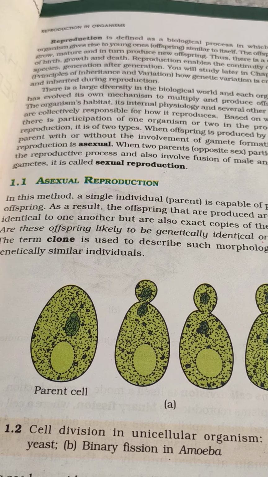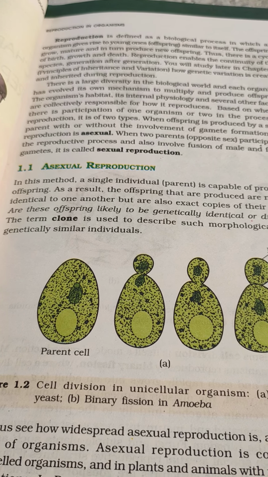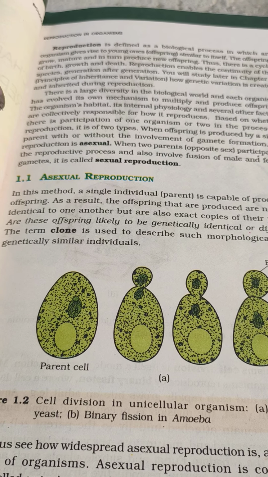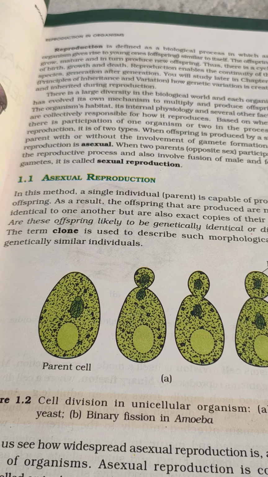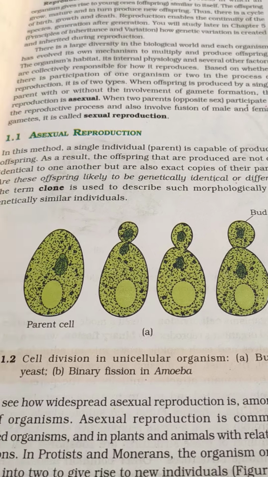But if you talk about the animal kingdom, yes, there are some organisms in the animal kingdom too, like porifera, like the monerans, like the protistans, which can reproduce by means of asexual reproduction.